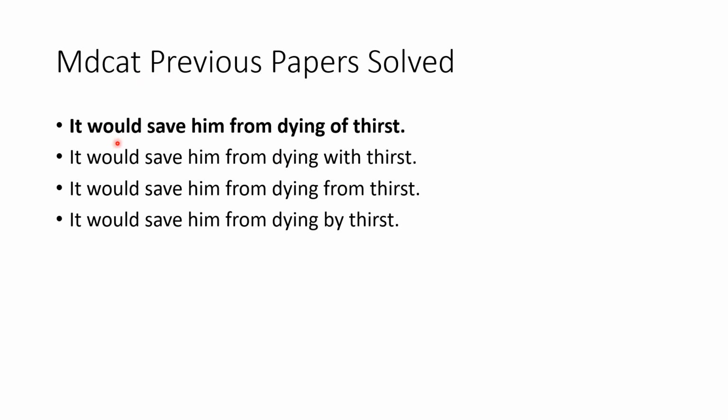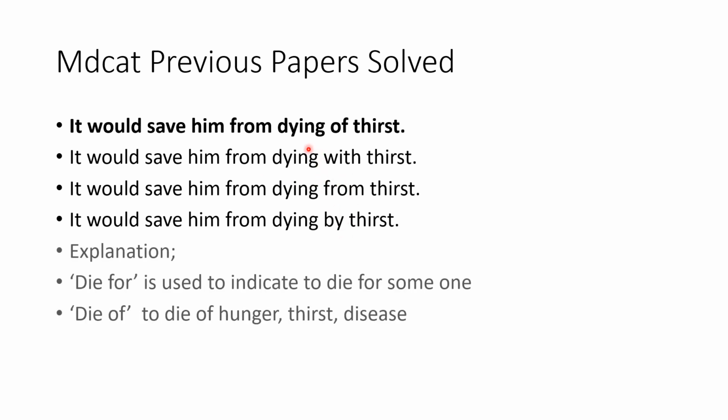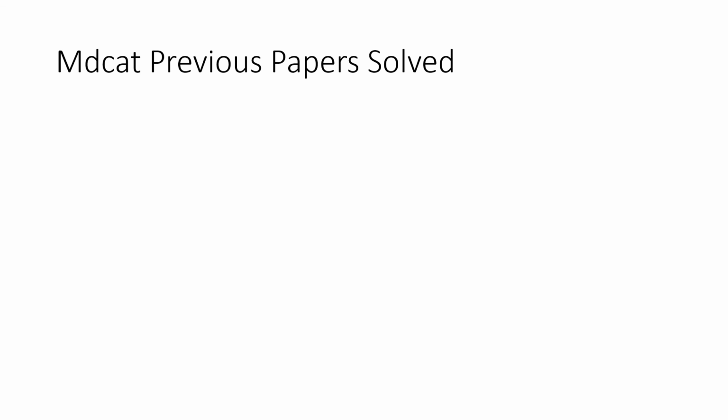Next is, "It would save him from dying of thirst", die from, die with, and die by. And the correct preposition would be die for is used to indicate to die for someone. Die of is used to die of hunger, thirst, or disease. So right sentence would be it would save him from dying of thirst.